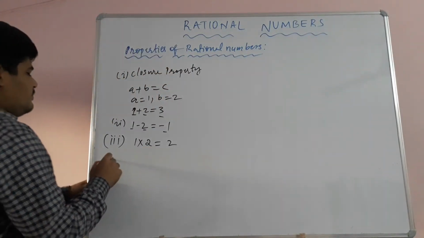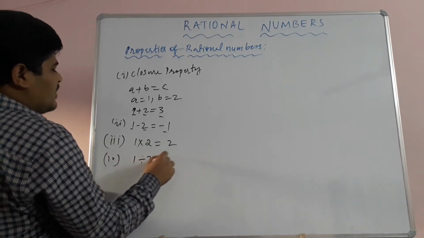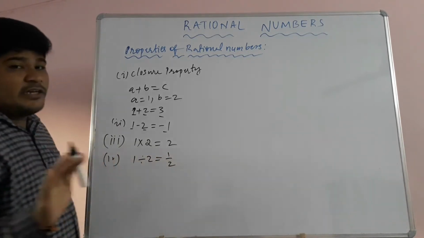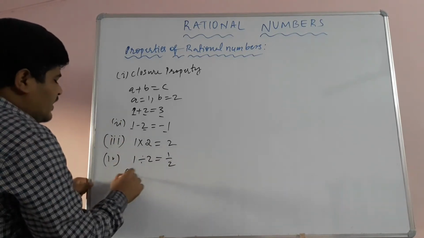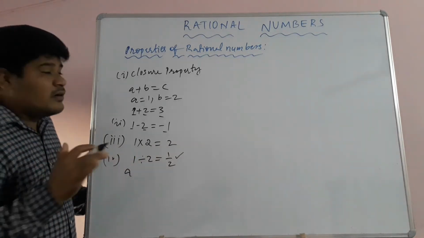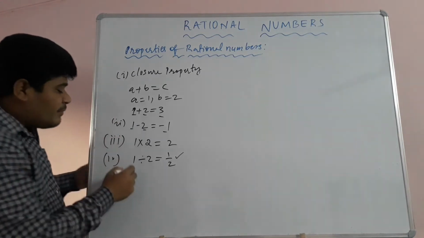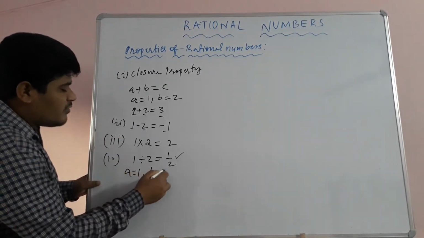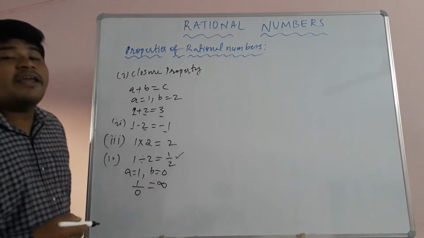Now if I am taking 1 divided by 2, that is 1 by 2, this is okay, children, but it must be satisfied for all numbers. In this case it is okay, but we cannot conclude that rational numbers satisfy closure property under division, because if I take a is equal to 1, b is equal to 0, then 1 divided by 0 is equal to what, children? Undefined.